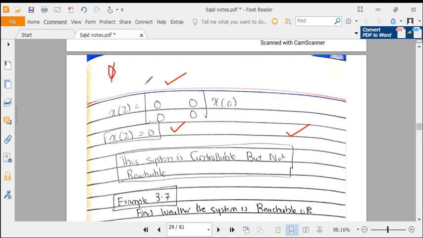Keep finding phi of k: phi power 1, phi power 2, phi power 3, phi power 4, and go on like that. If you get phi of k equal to 0 for any k, which might be any positive number, then our system is controllable. And if we do not get phi of k equal to 0, then our system is not controllable.